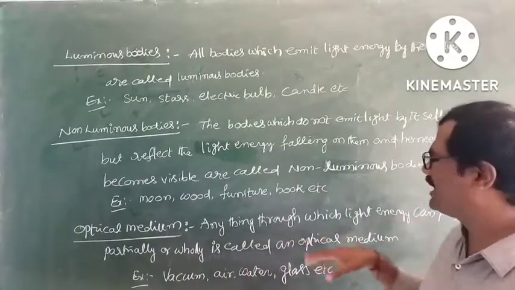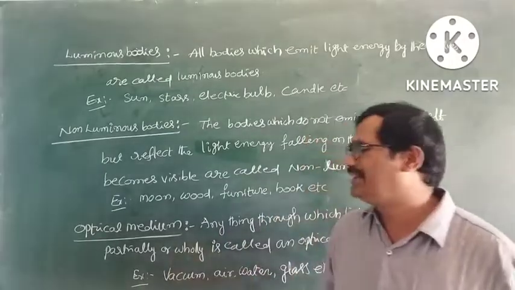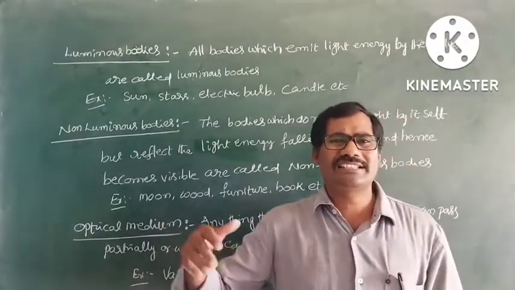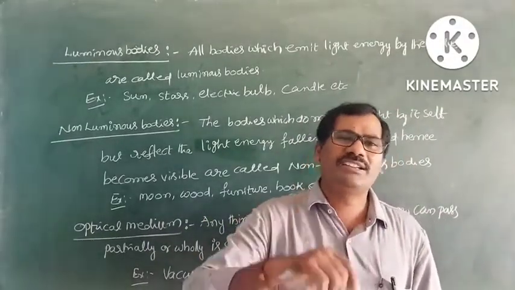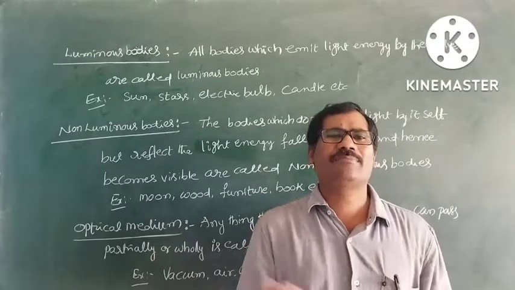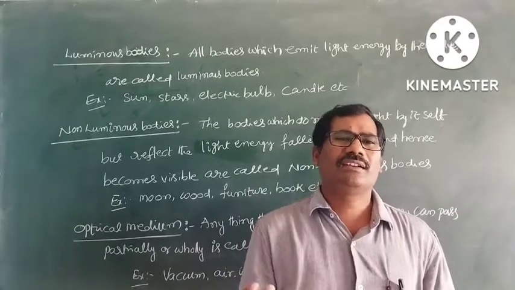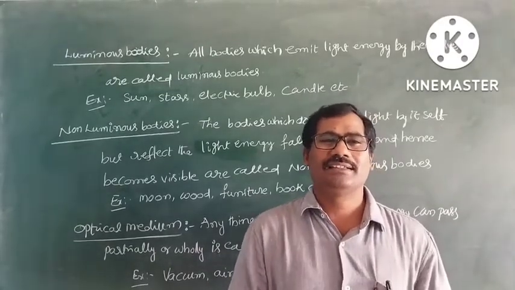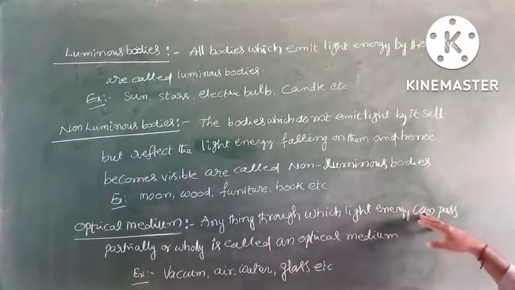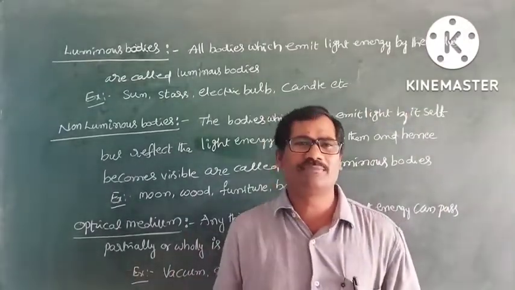Next, what is an optical medium? Anything through which light energy can pass, partially or wholly, is called an optical medium. That means light is transmitted through the object. Examples are air, water, diamonds, and types of crystals.